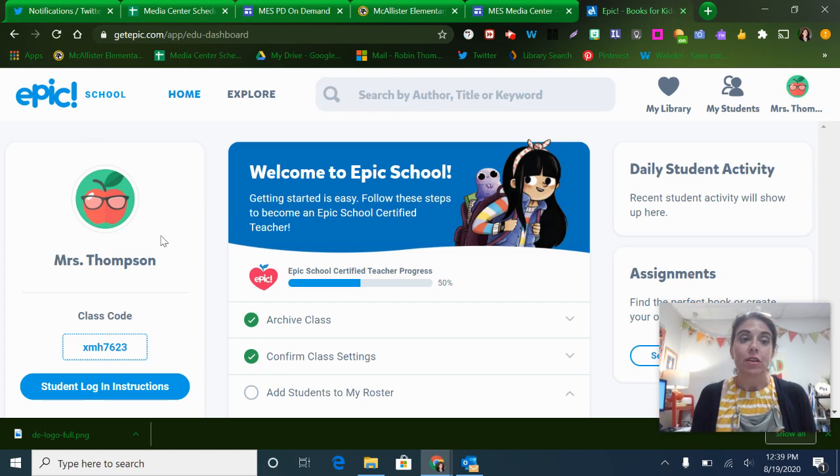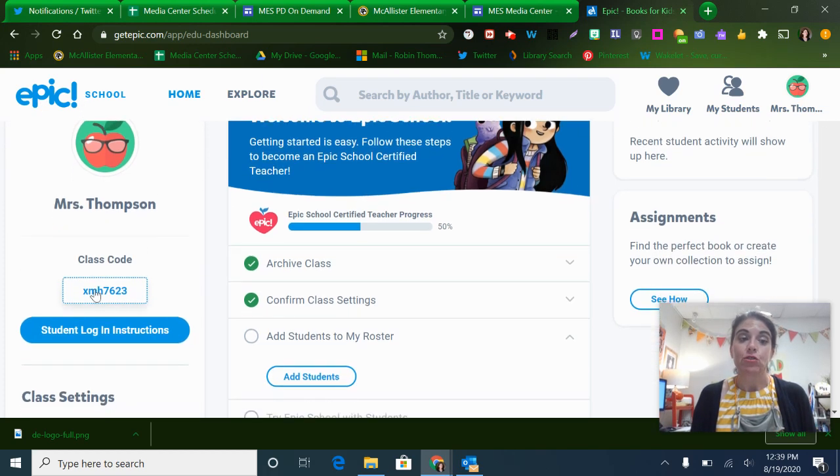Once you have your account, you do have a class code that you're going to be sharing out with your students and parents. You can easily post this into your Google Classroom. There's login instructions as well. We will have those login instructions for laptops and tablets on the Media Center webpage.